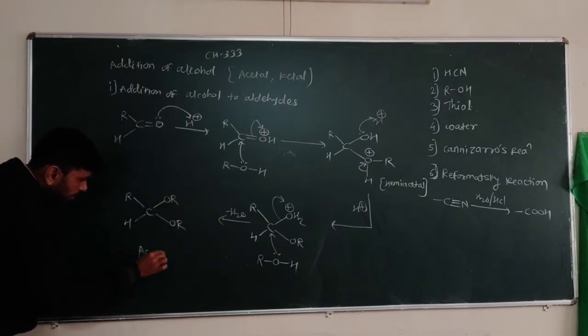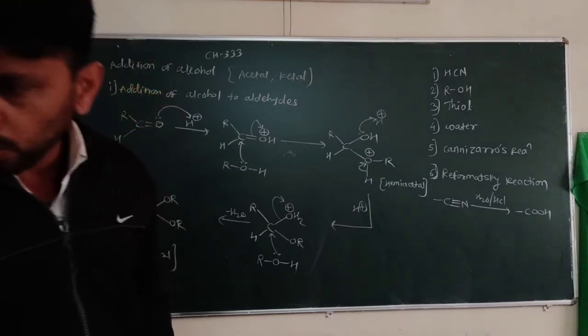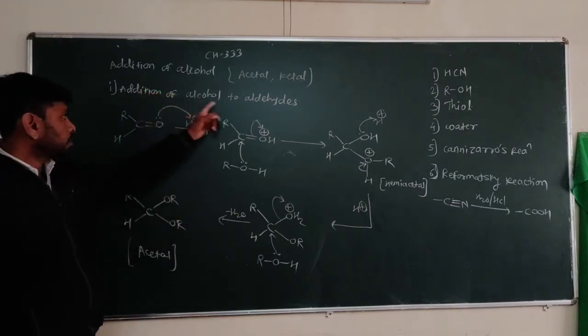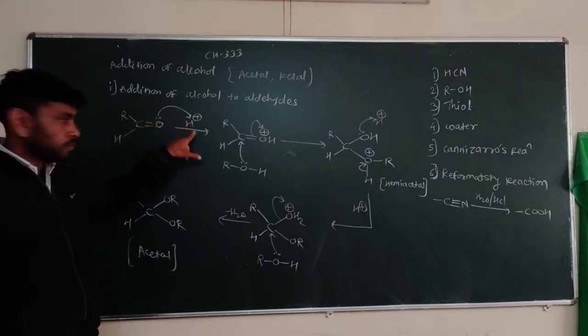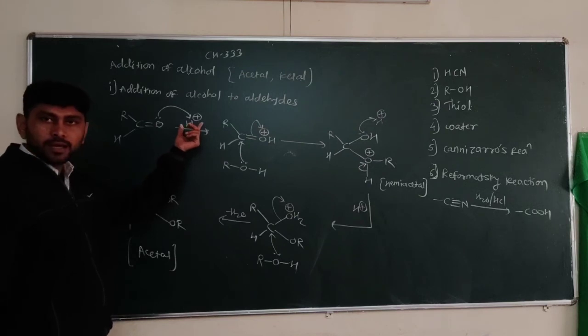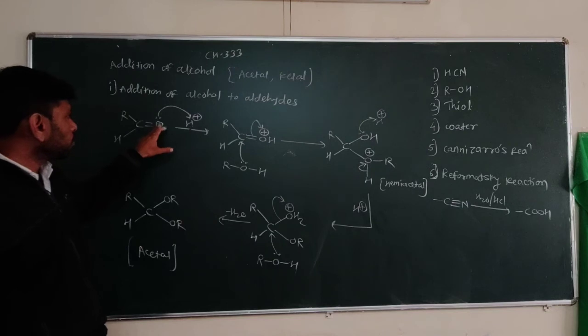So this is the addition of alcohol to aldehydes. This reaction occurs in the presence of H plus. So H plus, this oxygen lone pair attacks here.